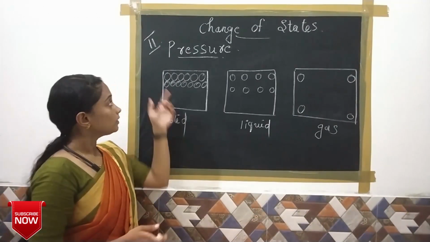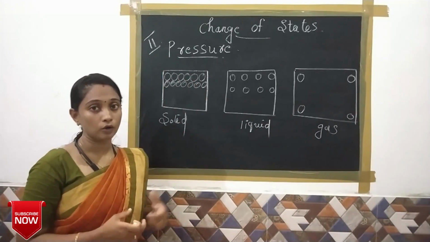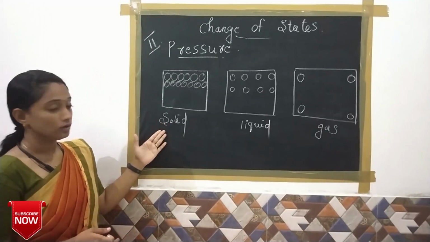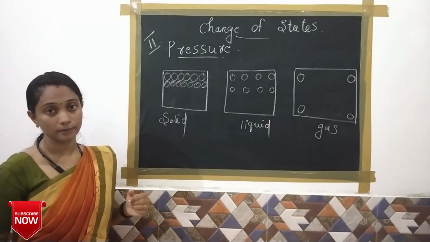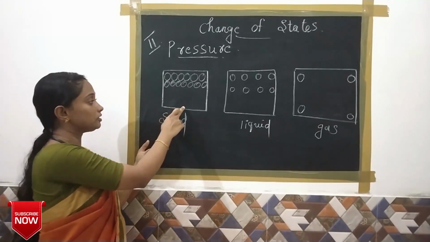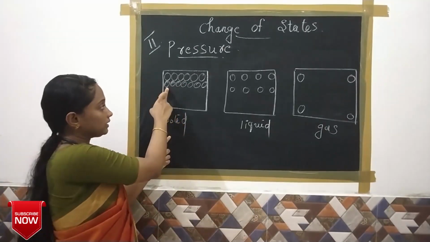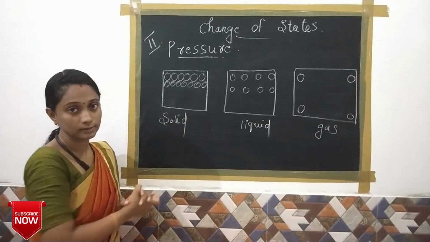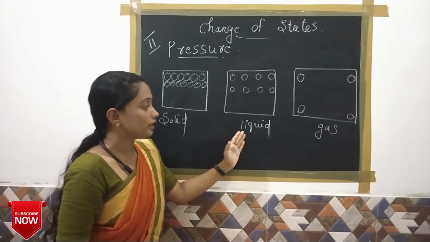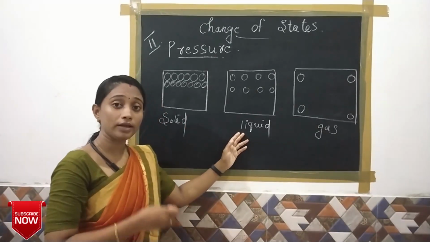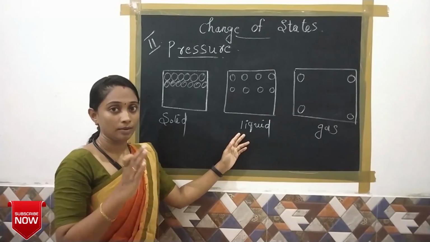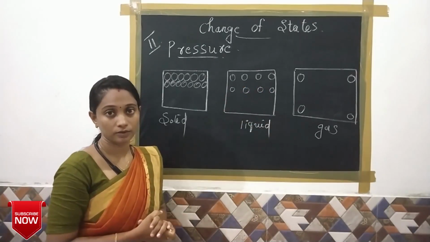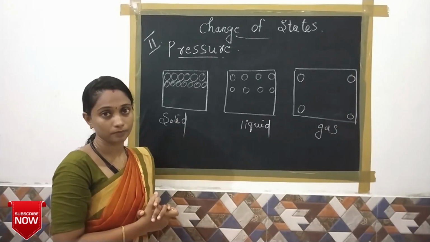Our second factor is pressure. Let us see how pressure affects the change of state. In the case of a solid, the particles are closely packed and incompressible, so there is no effect of pressure. In the case of a liquid, the particles are loosely packed and only slightly compressible, so we can't compress it more.